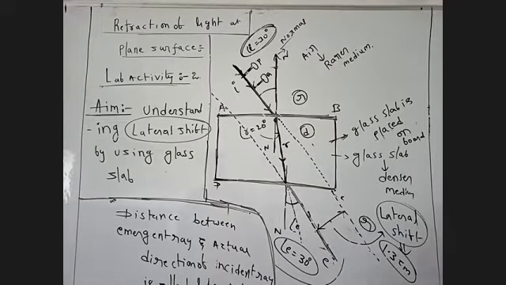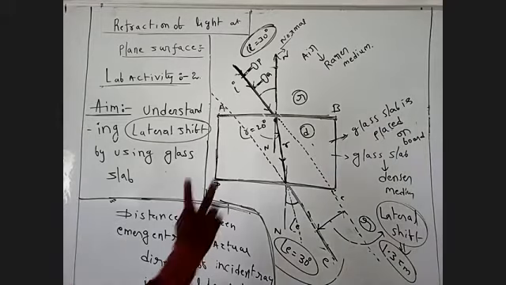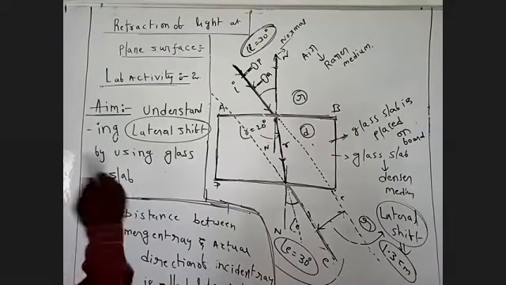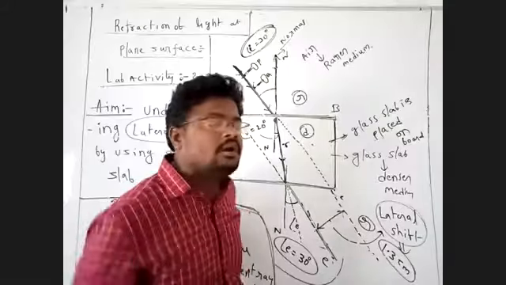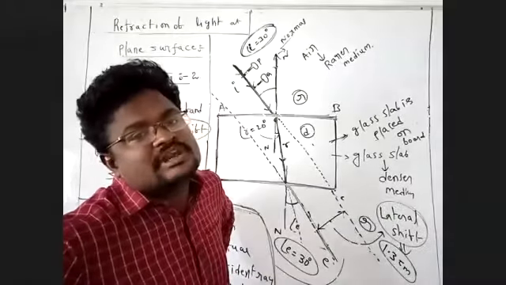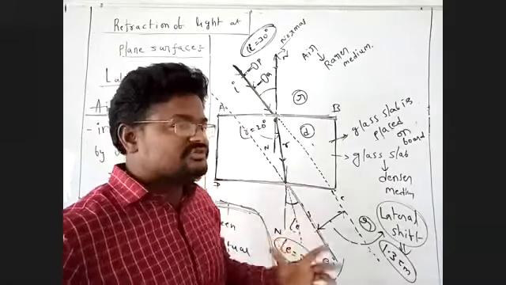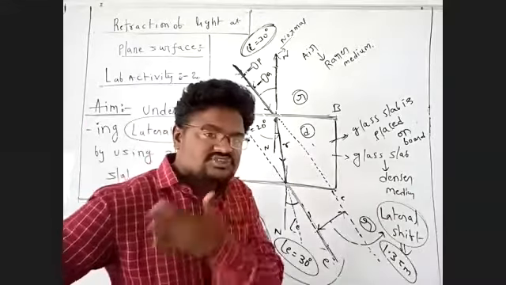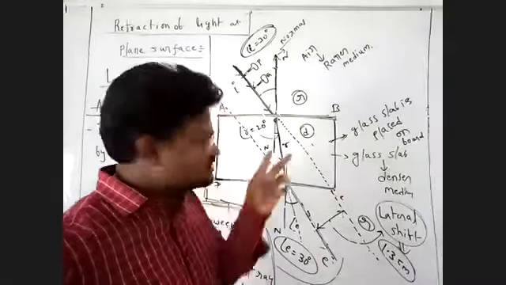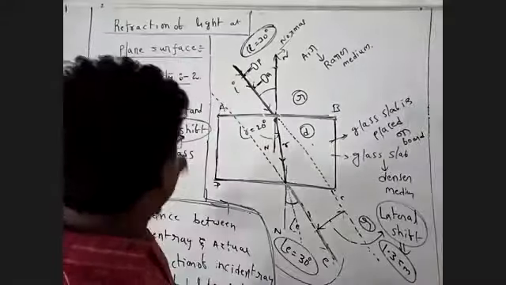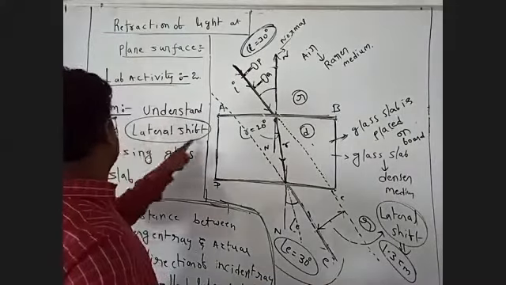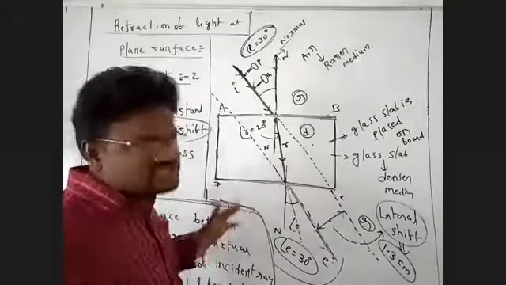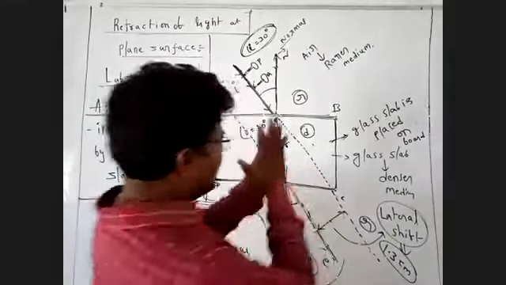This is lab activity 2. So we have two lab activities here. One is lab activity 1, where light travels from a rarer medium to a denser medium, and we show the relation between angle of incidence and angle of refraction. Next, in lab activity 2, I am studying the lateral shift by using the glass slab. This is our activity.